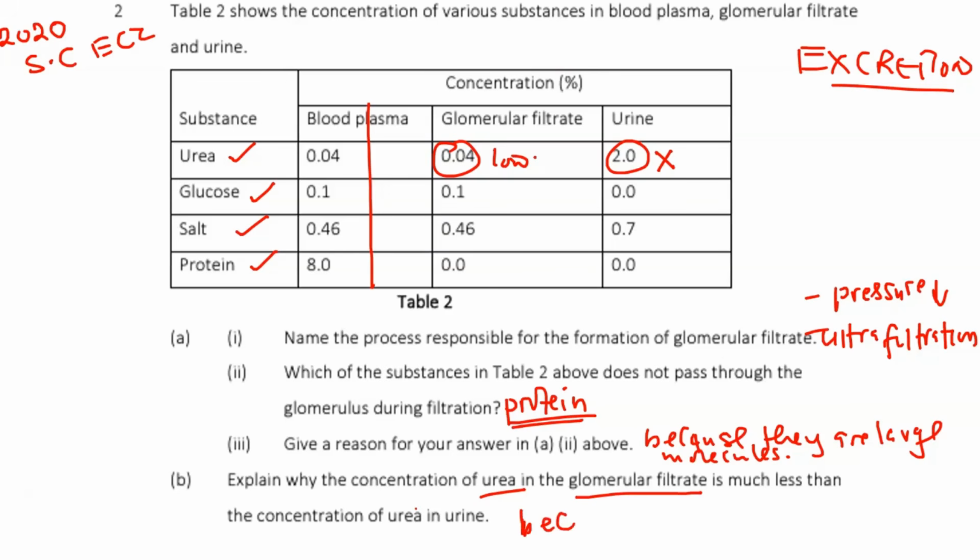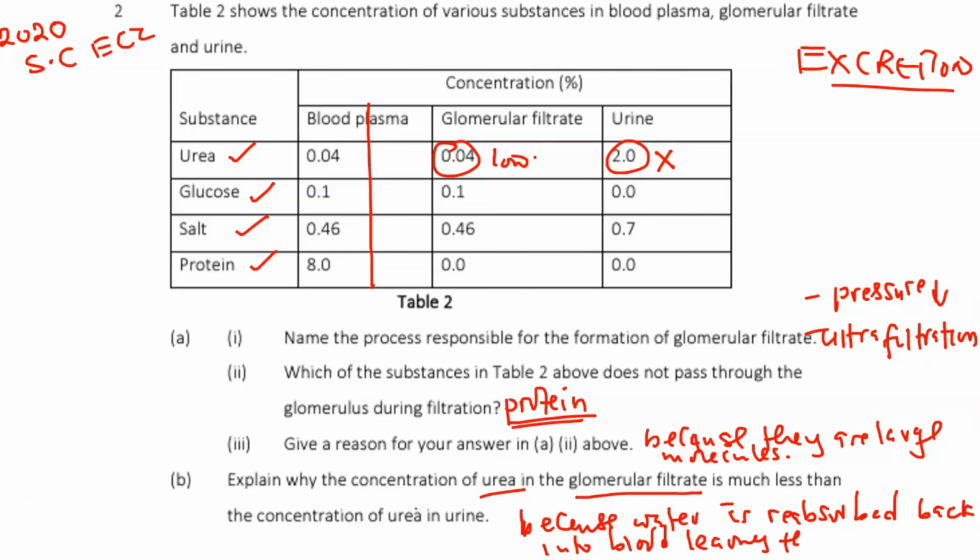Okay, so because water is reabsorbed back into the blood, leaving the urine with a high concentration of urea.